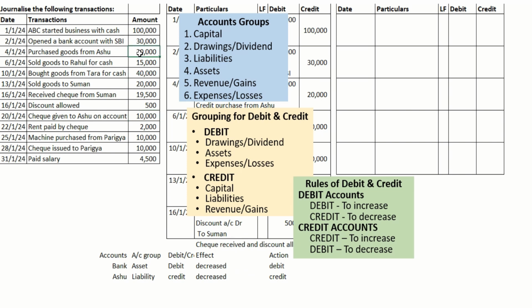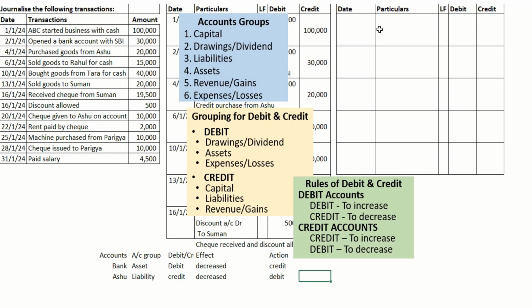The liability is getting decreased. Debit account decrease, we need to credit. Credit account decrease, we need to debit.